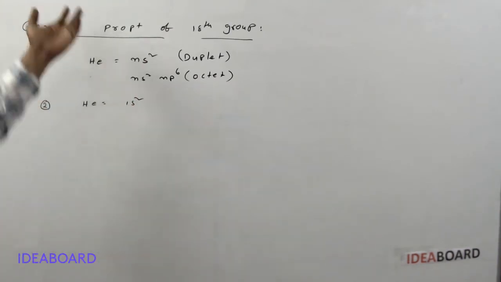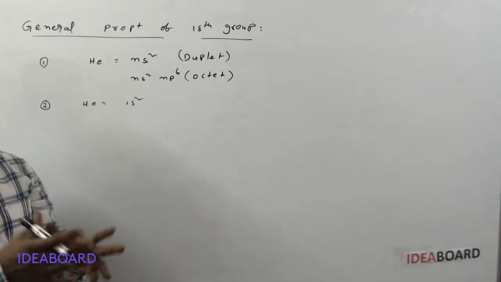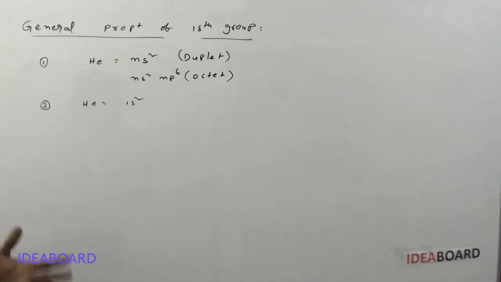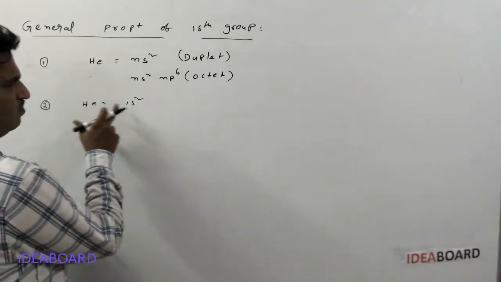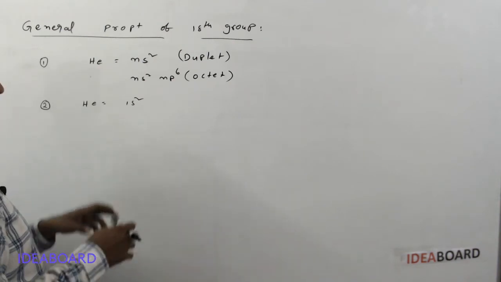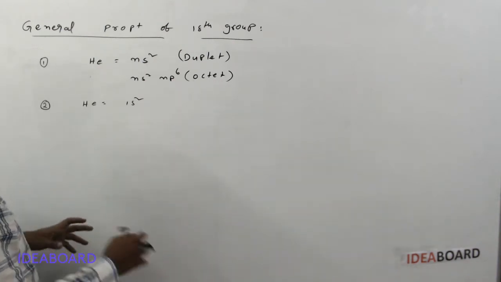But where can we place these 18th group elements? It is in the p block. P orbital electrons are not present in helium, but it is placed in the p block, because of its chemical inertness and similarities with the other inert gas elements.